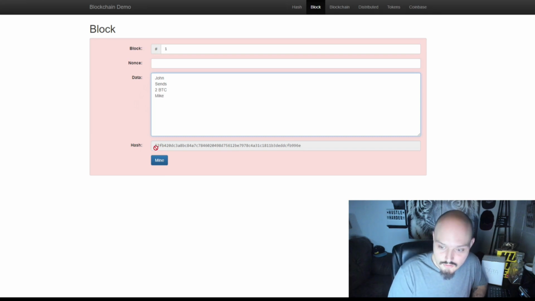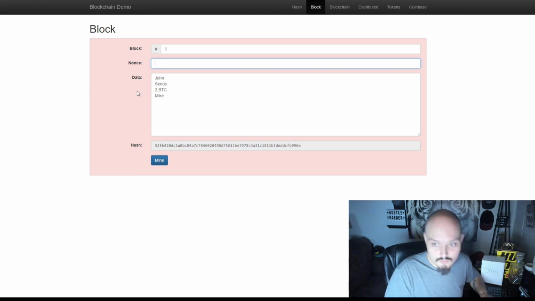Because you'll notice our hash down here is not readable, it's not processable, because we need the 4 zeros to be in the front. So we're going to go in and manually, let's try nonce 1. Well, nonce 1 doesn't do it for us. Let's try nonce 2. No. Nonce 3. No, we still don't have any zeros in the front. Say we can go up to 50, and that doesn't work. We can go to 500, 5,000.